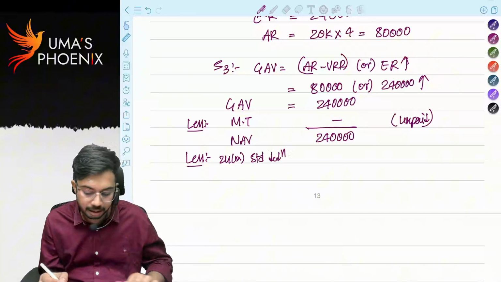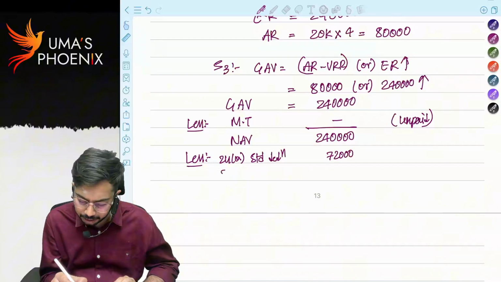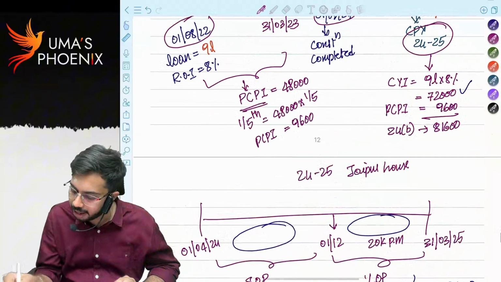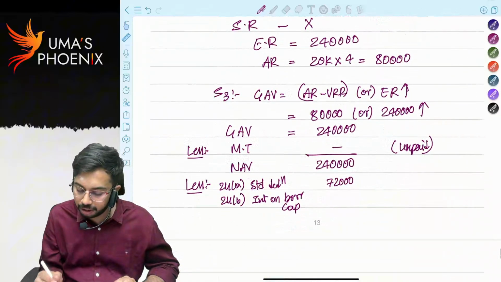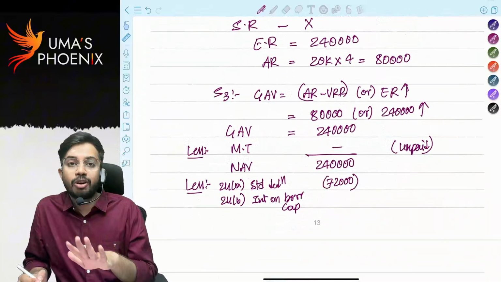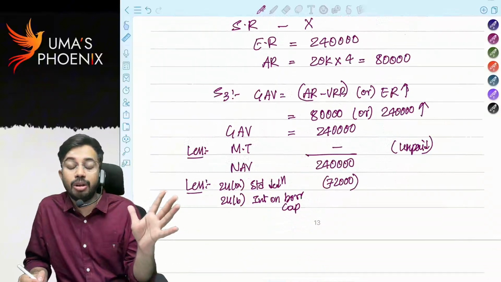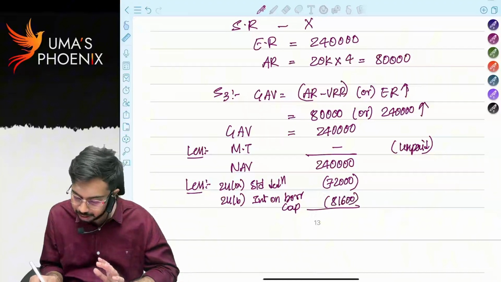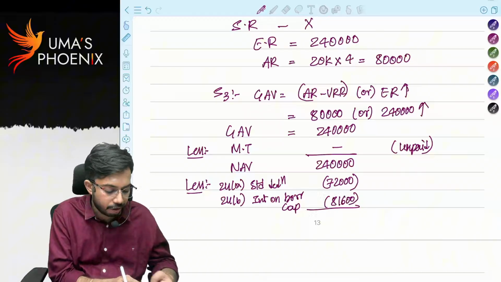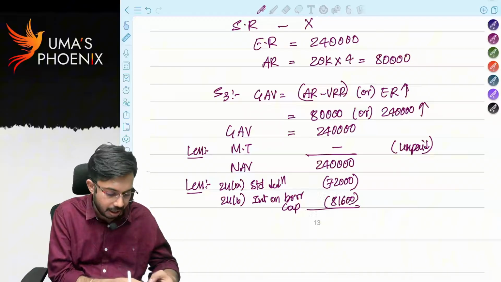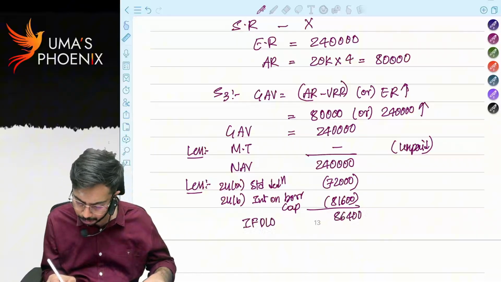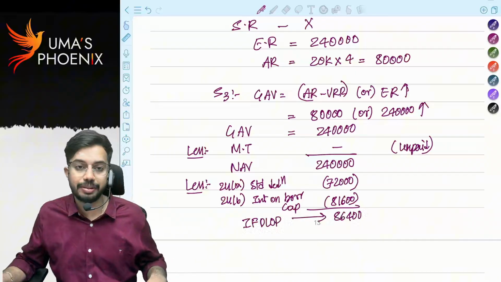2,40,000 into 30%, 72,000. Second, 24B, interest on borrowed capital. How much? We already calculated, 81,600. One more thing here. It is deemed to be let out property, right? For let out property, there is no limit or restriction. Entire interest you can claim as deduction, 81,600. So how much is income then? 2,40,000 minus 72,000 minus 81,600. 86,400 is income from deemed to be let out property. Is it clear? Good.